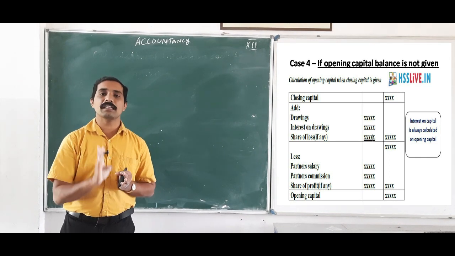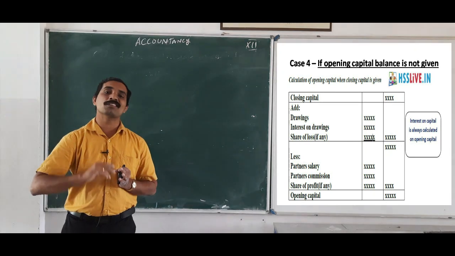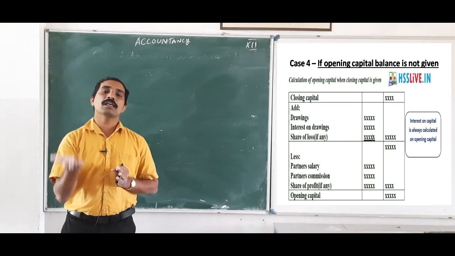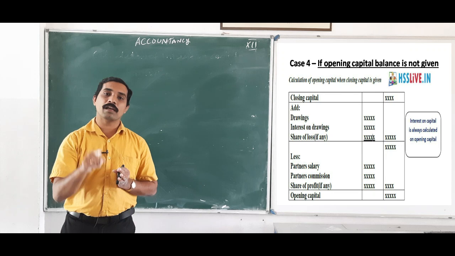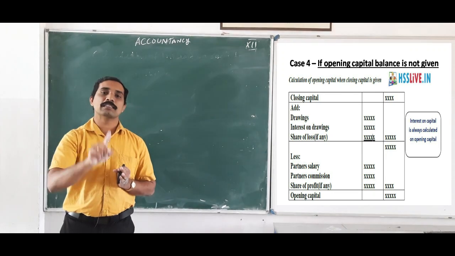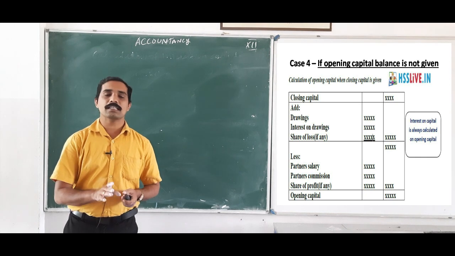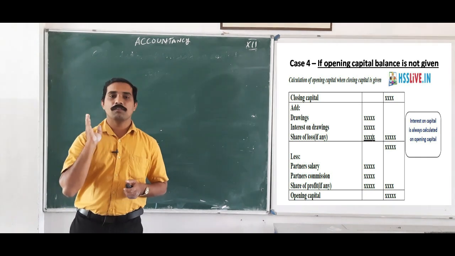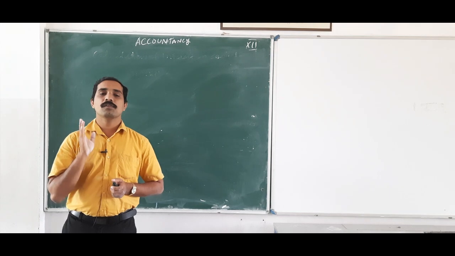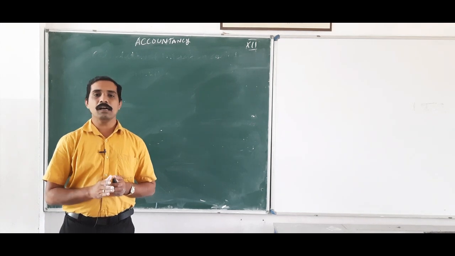The fourth case, what is it? Opening capital balance is not given. So in such a situation, we calculate the opening capital balance, then afterwards the interest on capital. On the basis of this, we can discuss the first problem. So listen carefully, I will read the question.